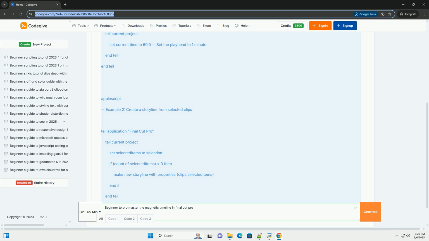Connected clips, adding depth and complexity. Connected clips are the workhorses of the magnetic timeline. They're essential for adding B-roll, titles, graphics, music, and sound effects without disrupting the primary storyline.